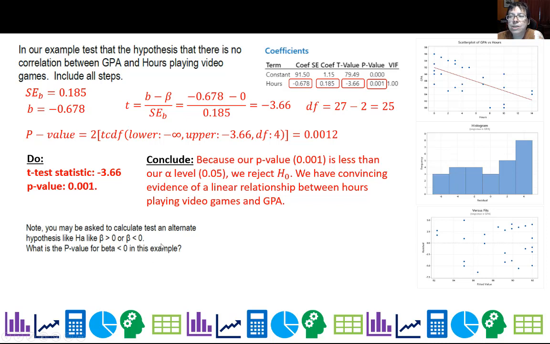Now, could you be tested on direction? Yes. In fact, your assignment sometimes will ask you that it's more negative, or that it's a negative slope, or that it's a positive slope. So this would be testing just if the slope is positive. This is testing for a negative relationship. So what do we do there? Well, that's just a one-sided test, all right? So we're just going P, the probability our test statistic is less than negative 3.66, and we get 0.00059. Now, you could just take that p-value and divide it by 2. That would work as well.